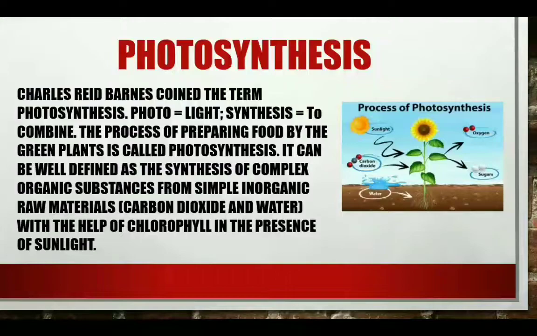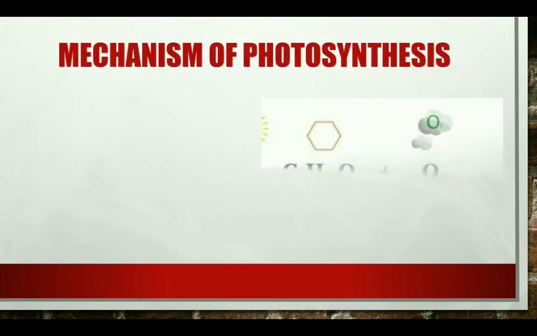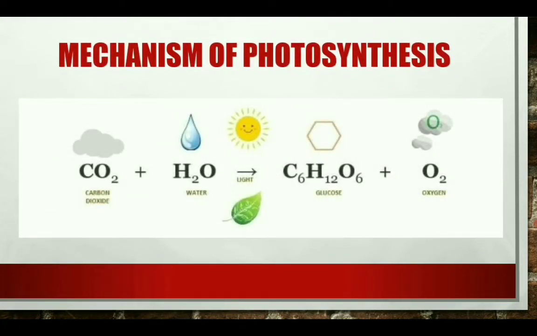It can be defined as the synthesis of complex organic substances from simple inorganic raw materials such as carbon dioxide and water with the help of chlorophyll in the presence of sunlight. Now, the chemical reaction that takes place during photosynthesis is that carbon dioxide combines with water to give us the glucose molecule, and during this process oxygen is also released into the atmosphere.